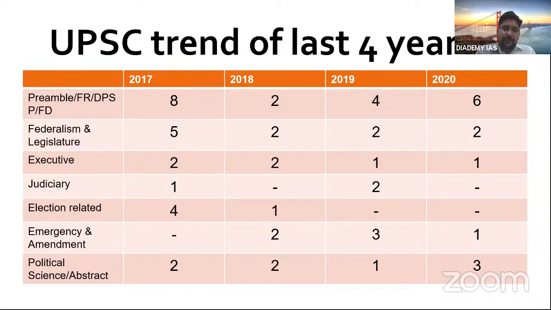Then in 2019, 4 questions. Then in 2020, 6 questions. So you can see UPSC is consistently asking questions from this area, that is 8, 2, 4, 1. So this has become a very important topic from a prelims perspective, and it is there in mains also. So in both ways it will help you.